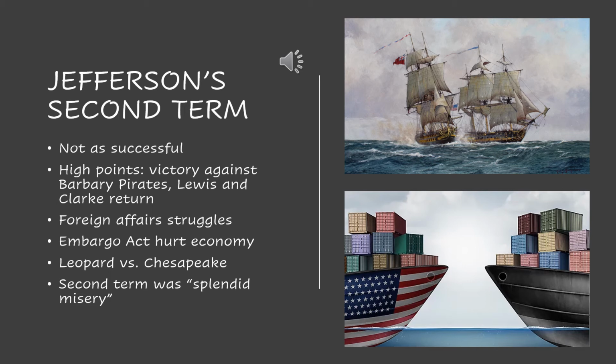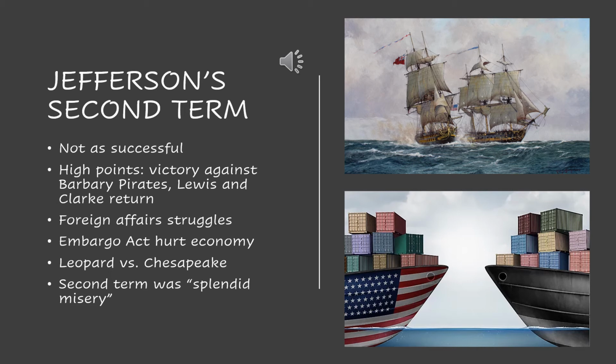And finally, Thomas Jefferson really puts down this issue, and he takes care of it finally after so many years of this being a consistent problem. So that's definitely a plus. So Lewis and Clark return with really good news, and he finally defeats the Barbary pirates and gets them to stop torturing American ships.